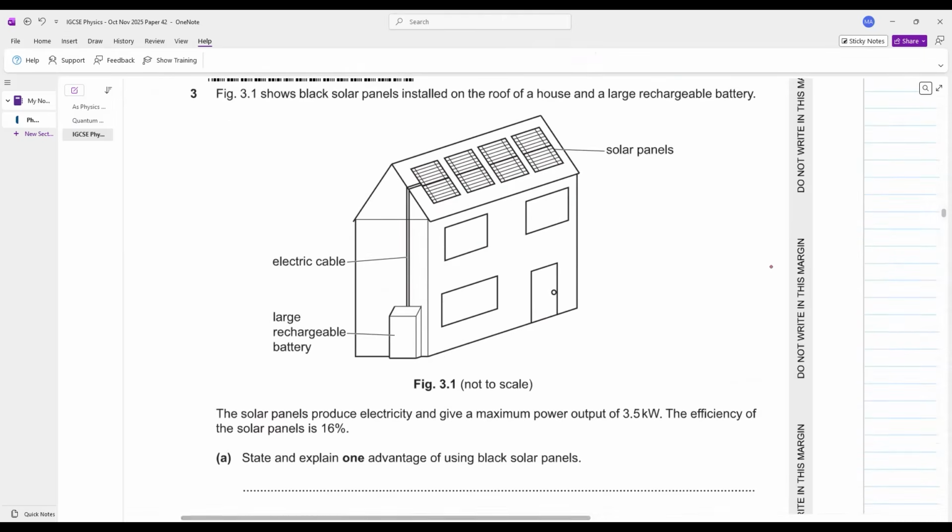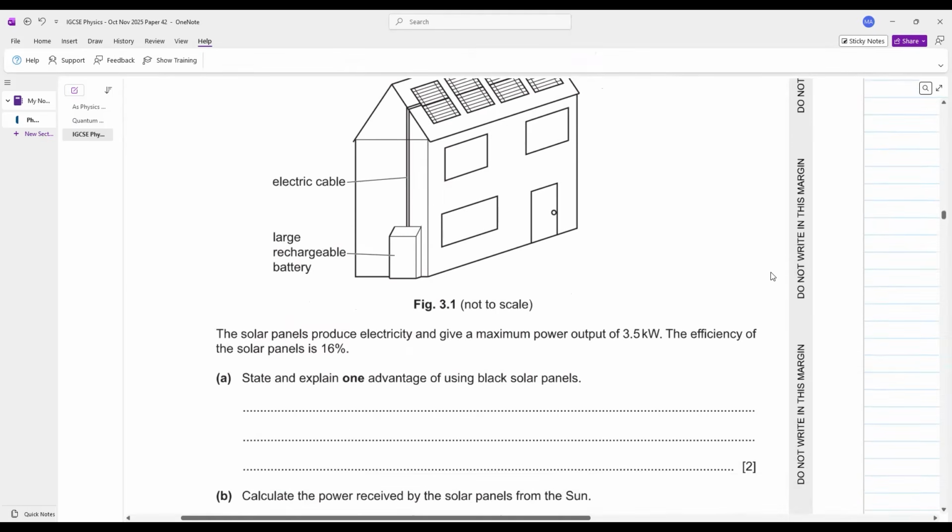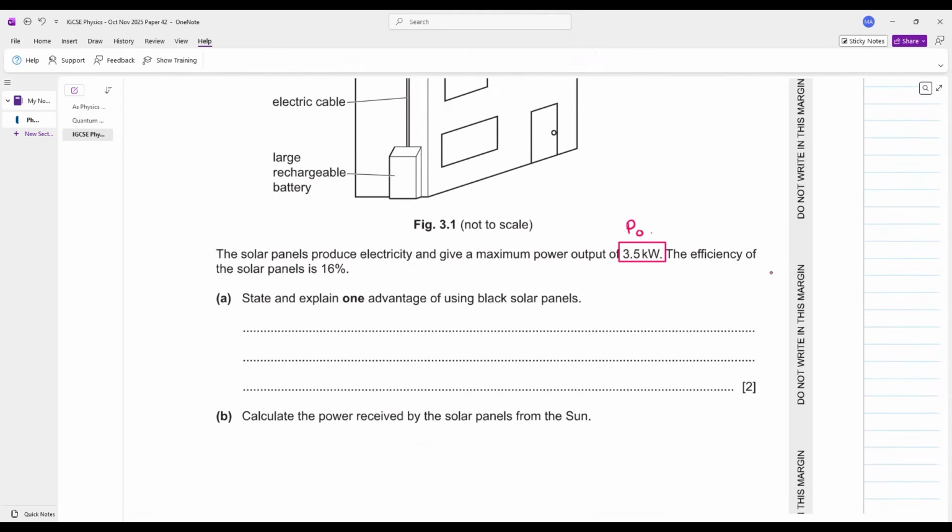अच्छा अब क्या लिखा हुआ है? फिगर 3.1 shows black solar panels installed on the roof of a house and shows a large rechargeable battery. अच्छा, एक large rechargeable battery है, ये solar panels लगे हुए हैं. ओके. The solar panels produce electricity and give a maximum power output of this. Okay. So this is your power output. The efficiency of the solar panel is 16%.